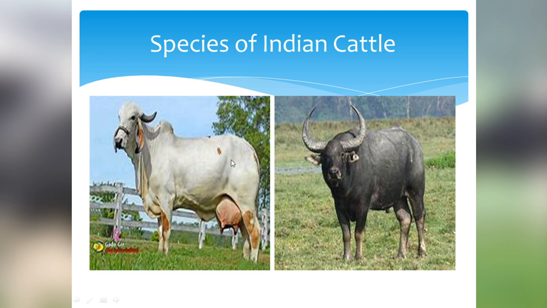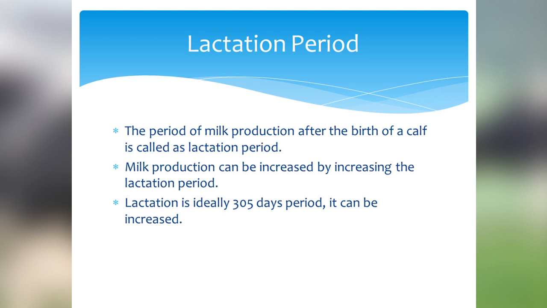So these are also known as milch animals or dairy animals. What are dairy animals or milch animals? The milk producing females of cattle are known as dairy animals or milch animals, while those used for farm labor are called draught animals.